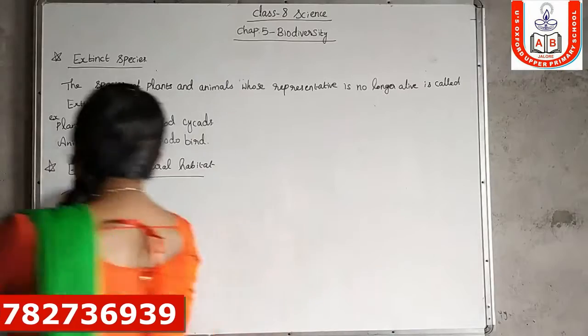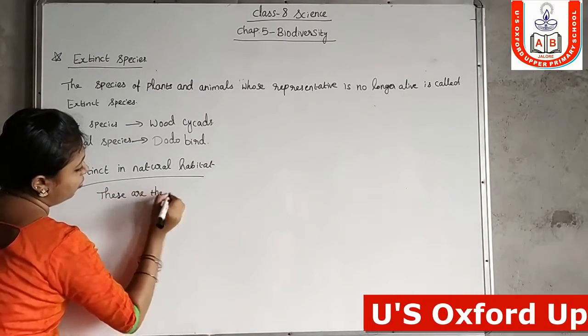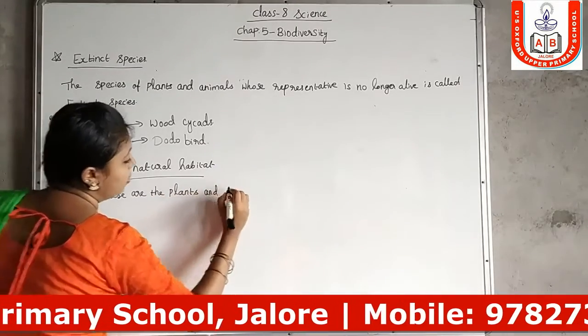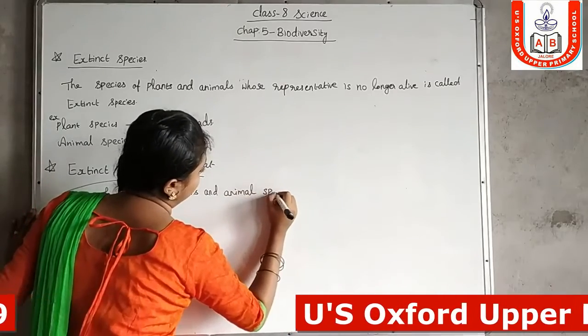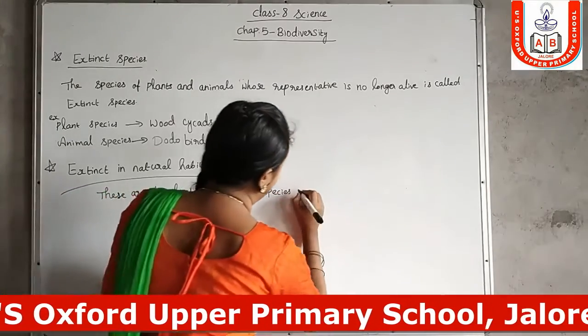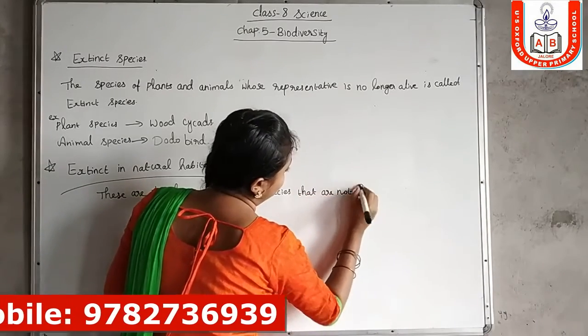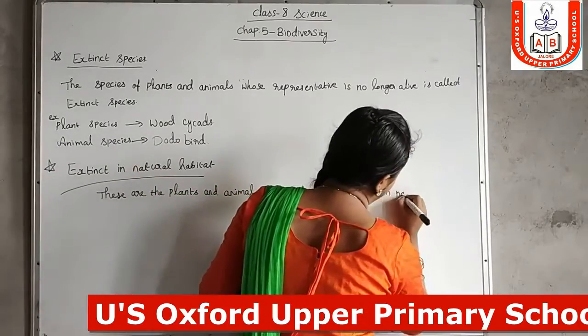So these are the plant and animal species that are not found in natural habitat.